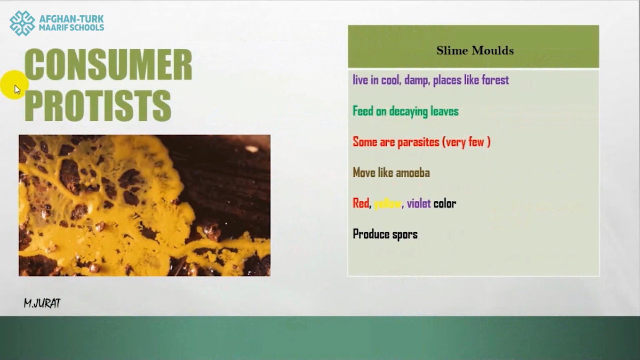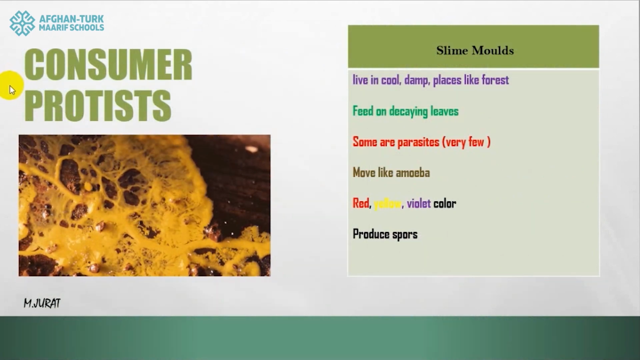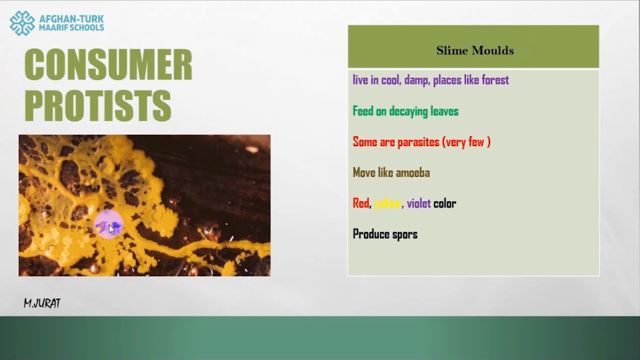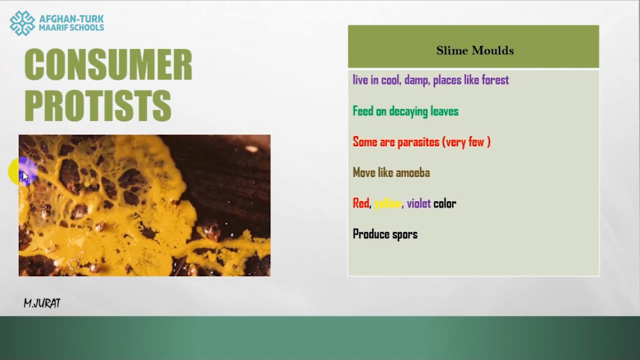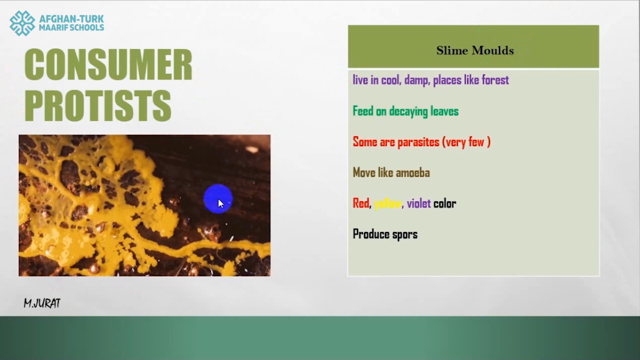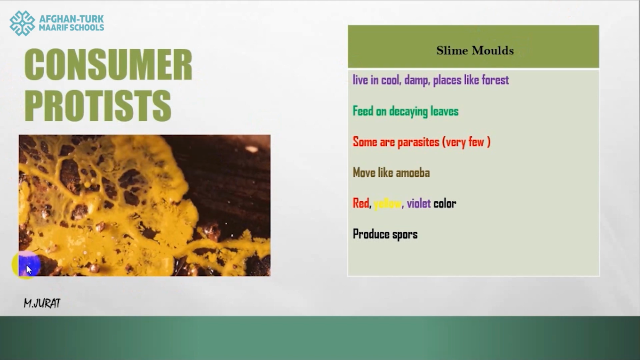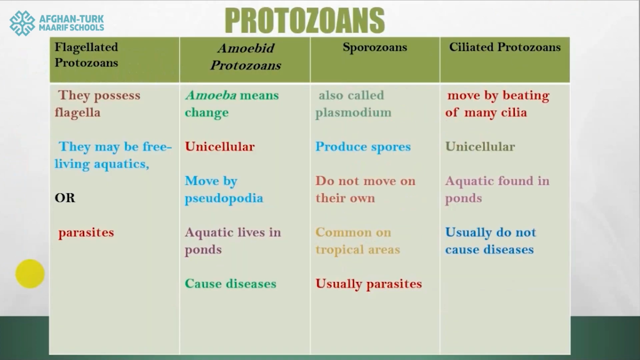The next category of protists are consumer protists or fungus-like protists. For example, slime mold. They might have different colors like red, yellow, or violet. They are moving like amoeba. With the help of pseudopods or false feet structures, they can move. And also they feed on decaying leaves.